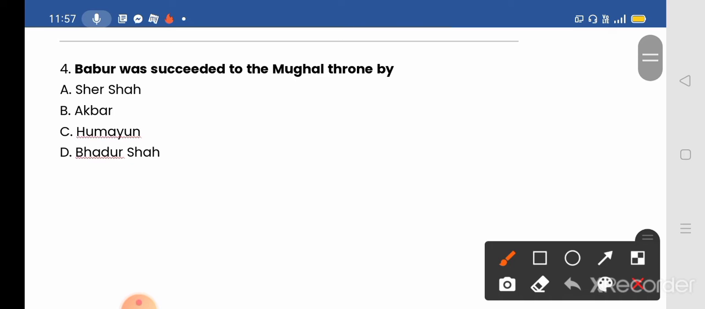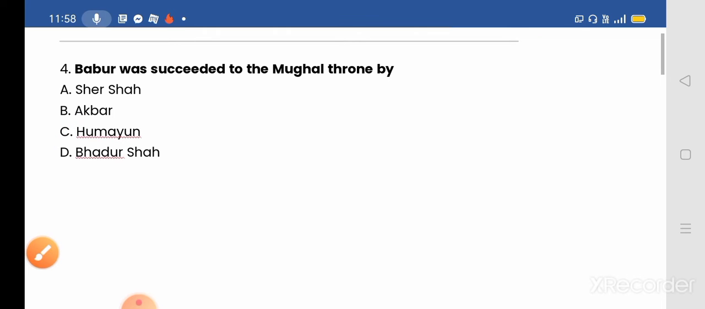Babur was succeeded to the Mughal throne by, options given: A, Sher Shah, B, Akbar, C, Humayun and D, Bahadur Shah. And the correct answer will be option number C, that is Humayun. Babur was succeeded by his son Humayun. Okay, so next we move to our fifth question.